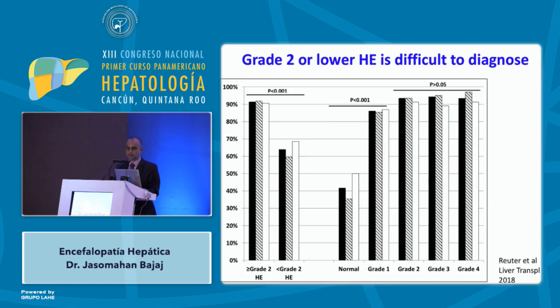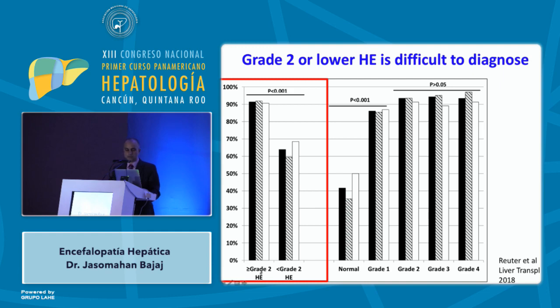And this is important because in this multi-center study that was just published in Liver Transplantation, 7 centers were given the same videos of patients who were normal, grade 1, grade 2, grade 3, and grade 4. And you can see here, this is the percentage of people who said yes in each group. The shaded ones are the non-trainees, and the clear ones are the trainees.